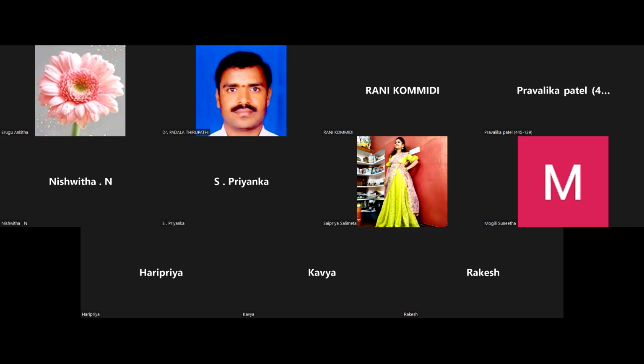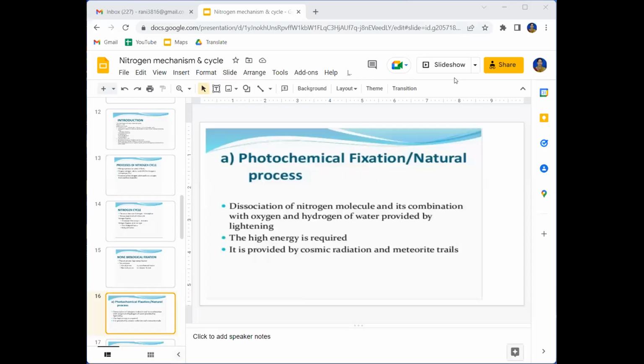Madam, are there any slides here? As I'm sharing, sir, nitrogen cycle, non-biological. No, madam. Your slides are not visible, madam. Sorry, sir. Just wait. Okay, share screen. Now, okay, sir? Yes, madam.